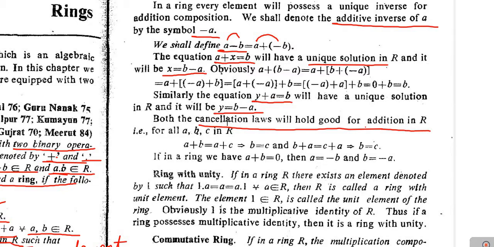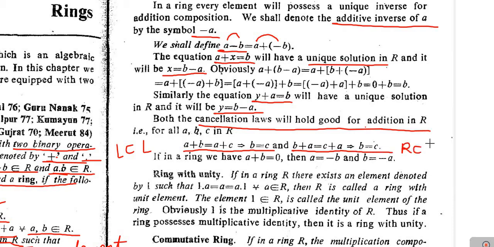So as R is a group under addition, both the left cancellation law as well as the right cancellation law hold under addition in the case of rings also. The left cancellation law was a + b = a + c implies b = c. And the right cancellation law was b + a = c + a implies b = c.